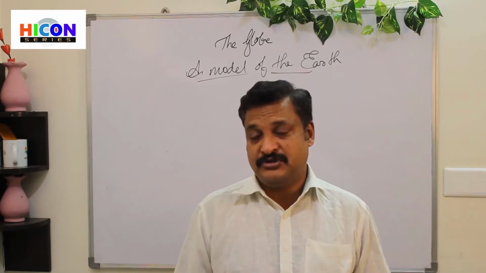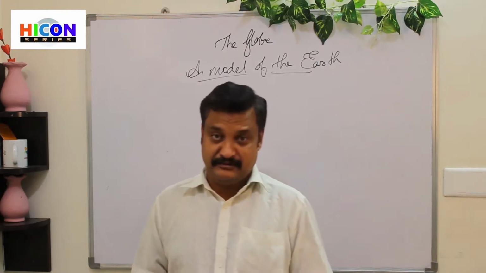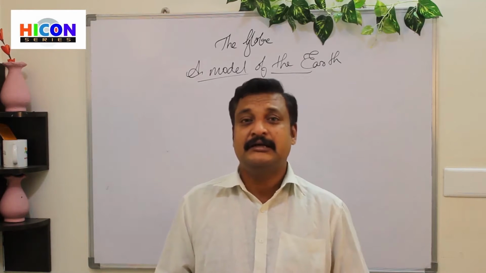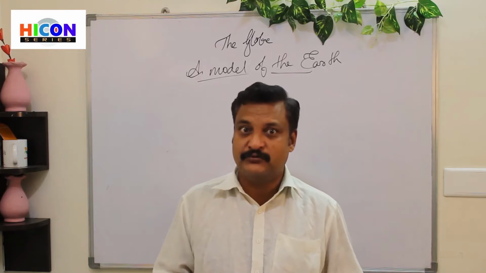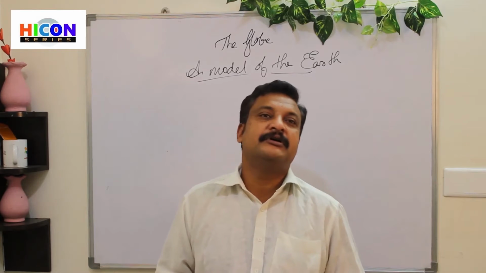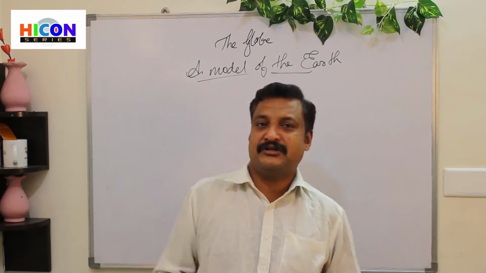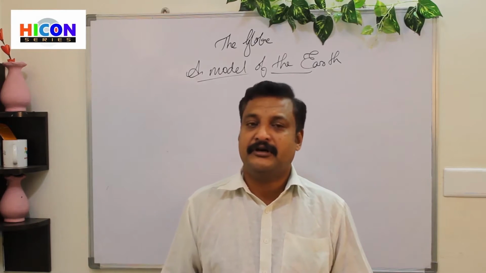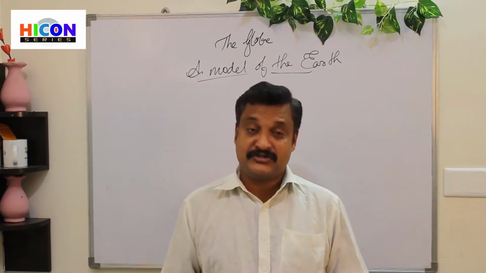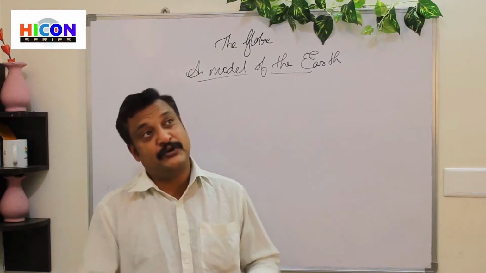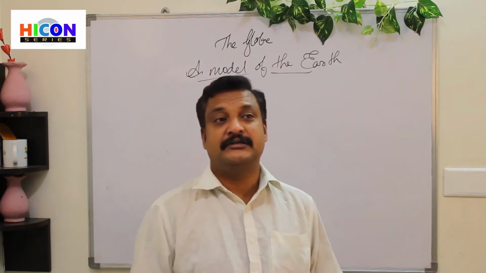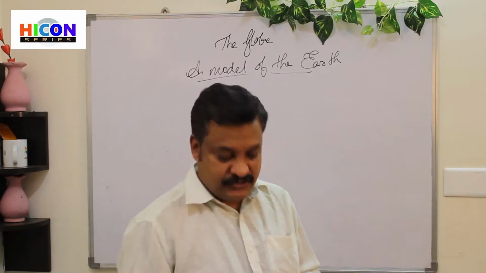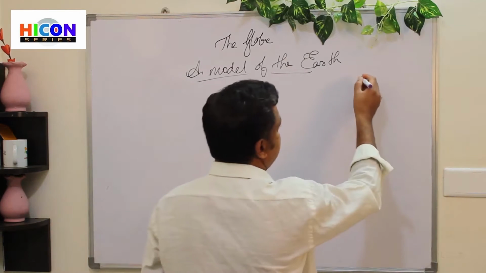Ferdinand Magellan was a Portuguese sailor who sailed from Spain across the world, and he took around 3 years for his team to complete the journey and make it as a proof that Earth is round in shape. Then the astronauts, and people like Neil Armstrong and Edwin Aldrin, who went to the moon, and the astronauts who go to space have taken photographs from the moon, and it also proved that Earth is round in shape.